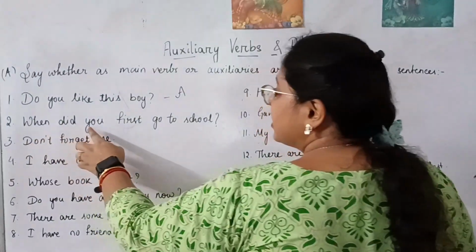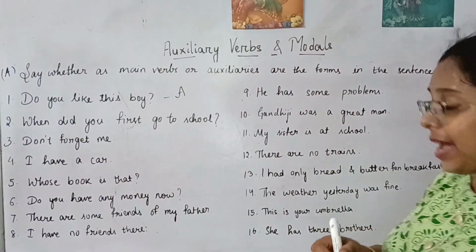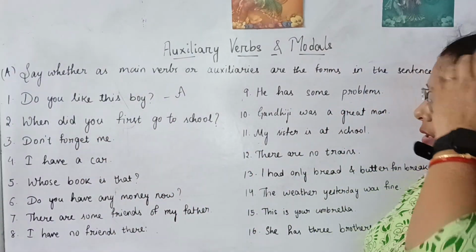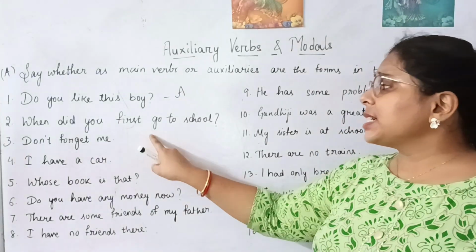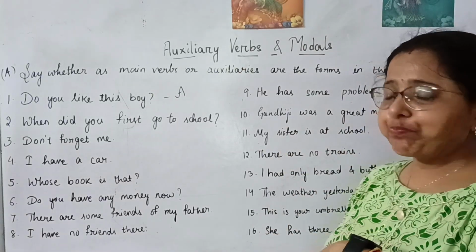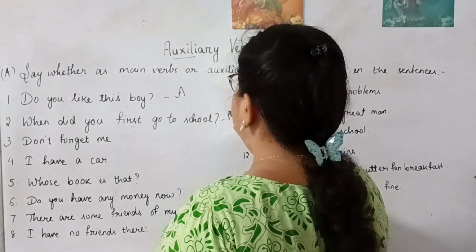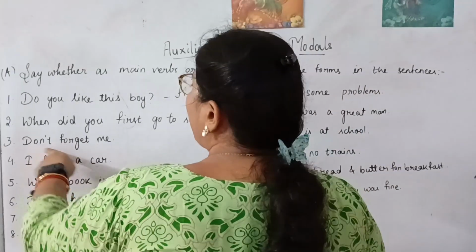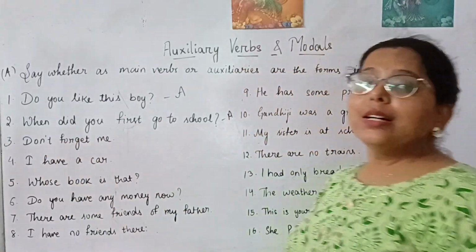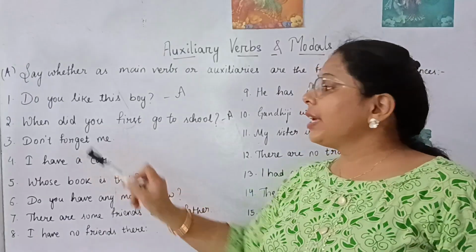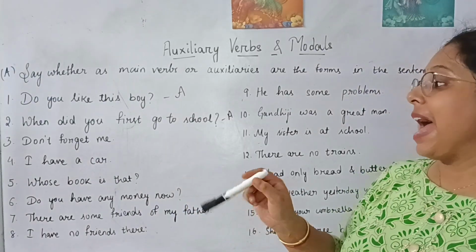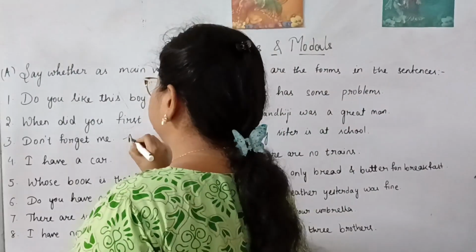Then, when did you first go to school? Here did has been used, the do form of the auxiliary verb. Again, another verb, go, has been asked. So, go is the main verb. Did is the auxiliary here. Don't forget me or do not forget me. It's a negative sentence. So, here, do is a verb. And forget is also a verb. Don't forget me. So, forget is the main verb and do is the auxiliary verb. So, this is also auxiliary.